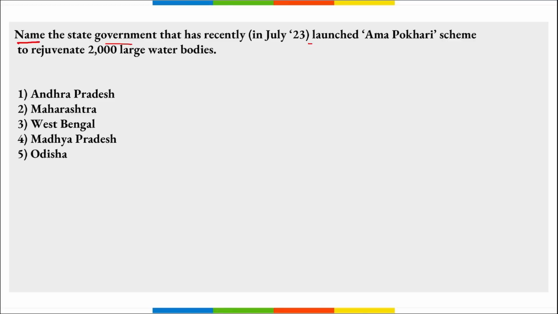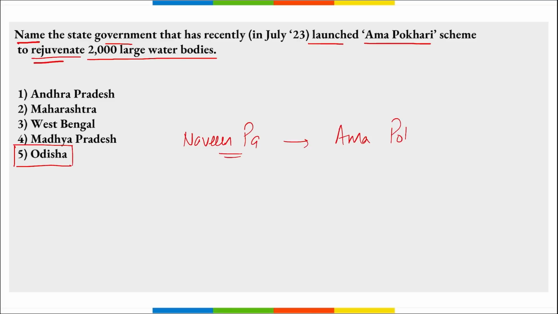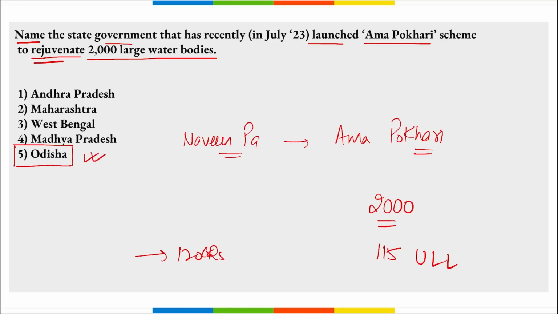Name the state government that has recently launched the Amma Pokhari scheme to rejuvenate 2000 large water bodies. So it is the Odisha state, right? Odisha Chief Minister Naveen Patnaik has launched this Amma Pokhari scheme. This will aim to rejuvenate almost 2000 large water bodies in 115 urban local bodies in Odisha. This scheme is implemented at a cost of 120 crore rupees, right? And the renovation and maintenance of the water bodies will be done in collaboration with the members of the Mission Shakti women self-help groups. So it is in the state of Odisha.